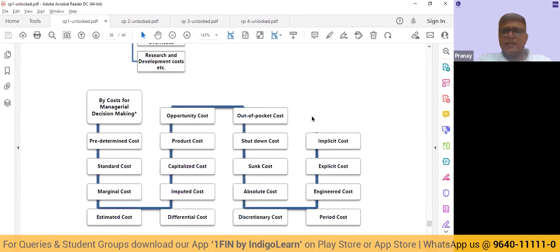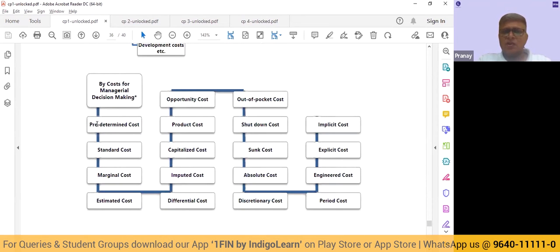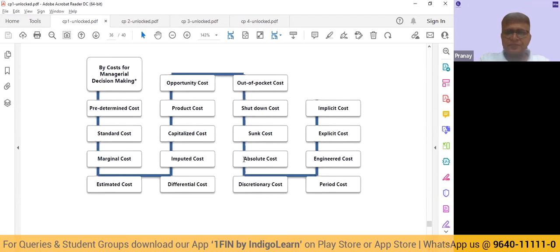Then we have cost for managerial decision making. So some concepts: predetermined cost, determined in advance; standard cost as per the budgets; marginal cost, the cost for one additional unit; opportunity cost. If you are doing CA, you are not going and working somewhere, so your salary becomes your opportunity cost. So like that, we have some theory topics of what these costs are.